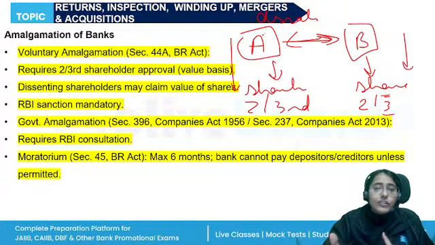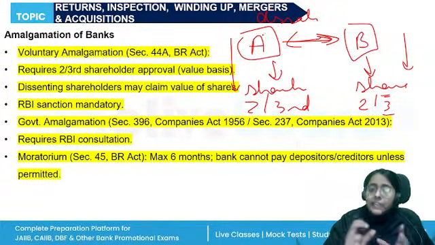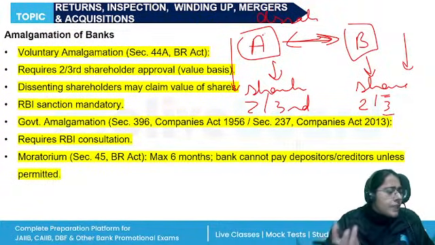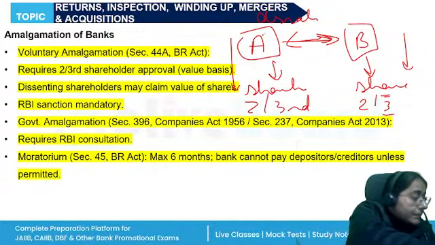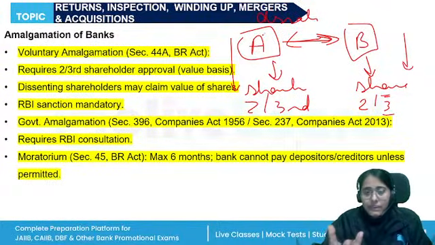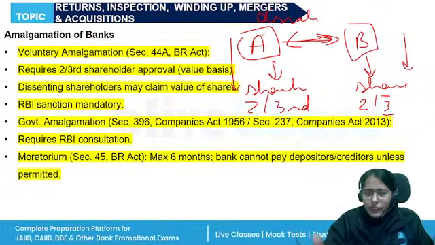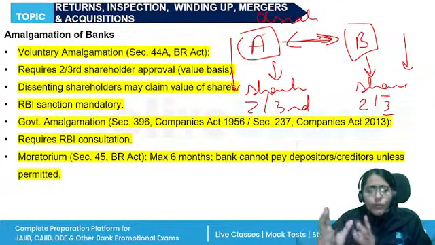The central government is also empowered to order the amalgamation of two banking companies in consultation with RBI when, let's say, the bank is not able to conduct the banking function or they are acting in detriment. Now, when there is such a temporary reason, the banks are temporarily unable to pay off the deposits or maybe give out the loans, whatever.